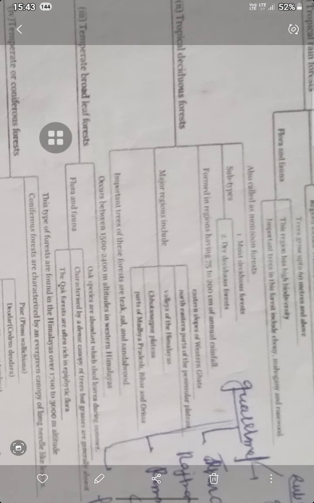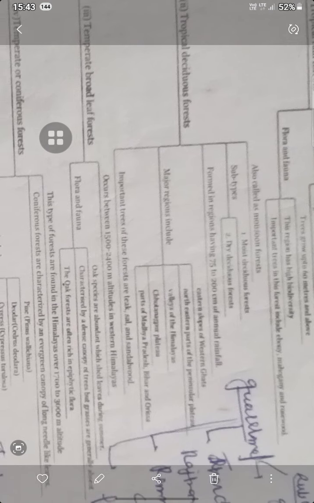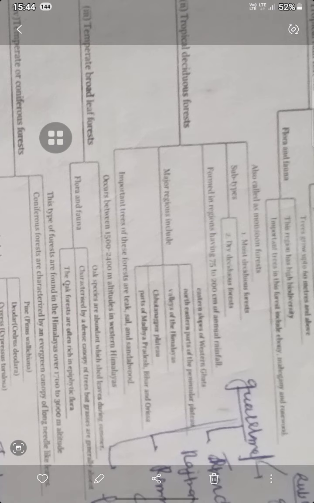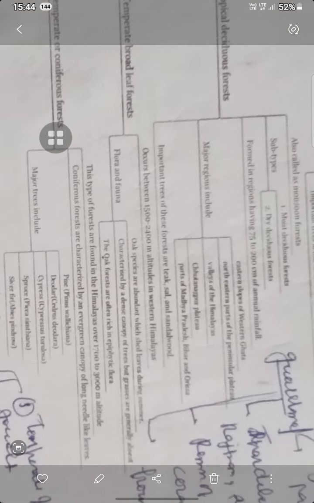Now we are going to discuss the tropical deciduous forest. This forest is also called the monsoon forest, and its subtypes are the moist deciduous and the dry deciduous. Normally there is rainfall of 75 to 200 centimeters. Major regions include the eastern part of the Western Ghats, the northeastern part of the Peninsular Plateau, the valley of the Himalaya, the Chota Nagpur Plateau, and parts of Madhya Pradesh, Bihar and Odisha.